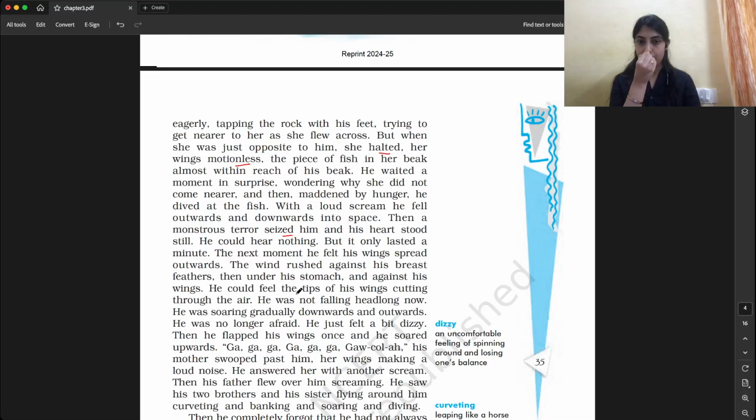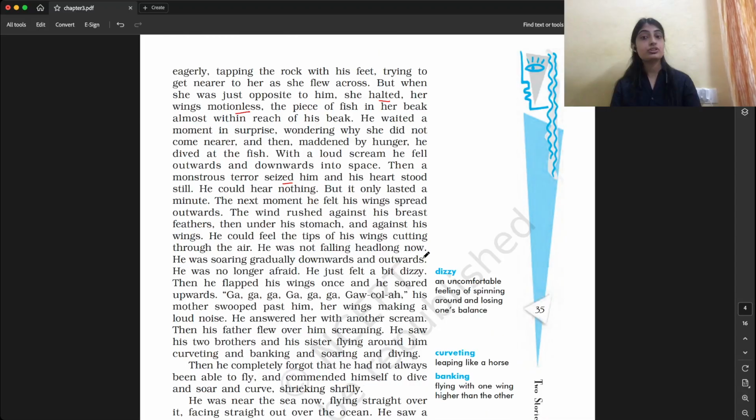He was not falling headlong now. Headlong means on his head. So he was not falling headlong now. He was soaring gradually downwards and outwards. Soaring gradually means he was flying gradually downwards and outwards. Soaring, by the way, means flying higher.